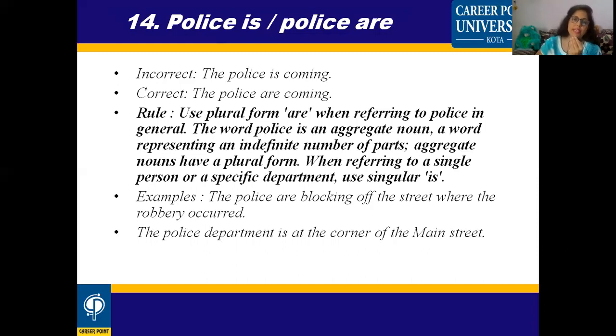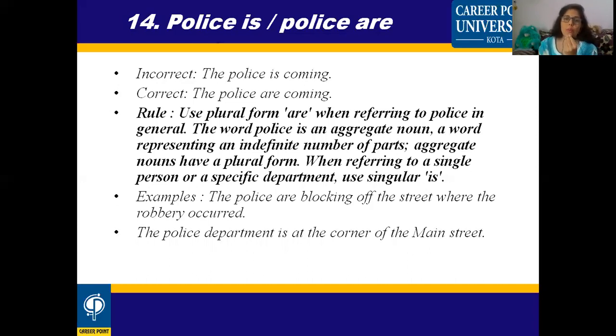So once we see the example, then only the rule will be clear. The police is coming. The police are coming. Because we are not talking about one person, that person who is one, and he is only the police, and he is coming. So "police are coming" means we are talking about them as a whole.